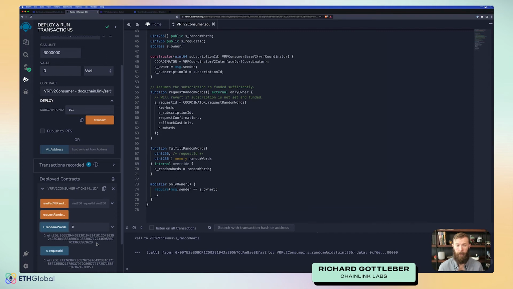Again, if we take a look at number 1, which would be the second value in the array, we'll see that it's a different random number. So just like that, we've set up a subscription and deployed a contract to generate provably random numbers in Solidity. That's awesome. Let's head to the final thing, Chainlink Keepers.